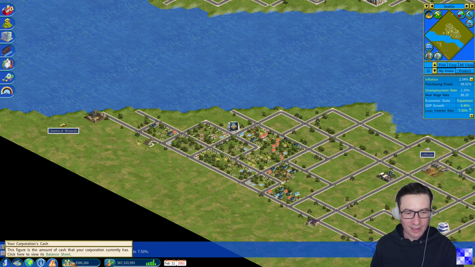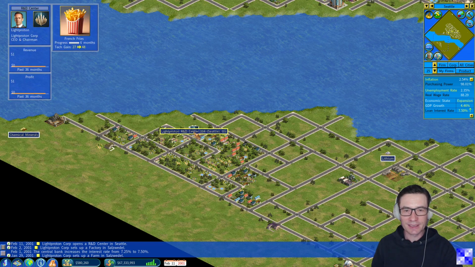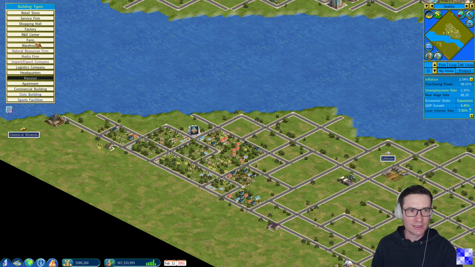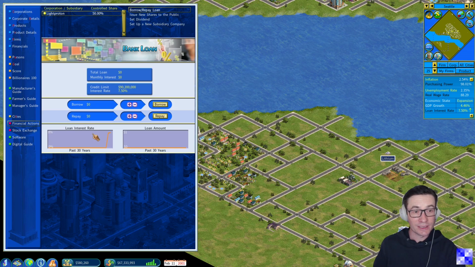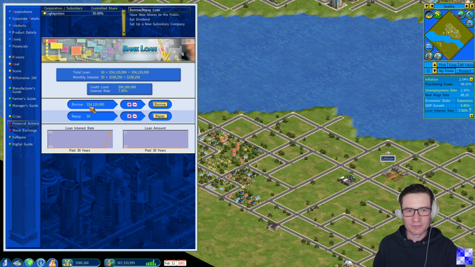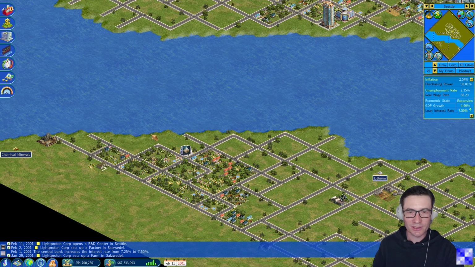Now checking our bank account, we see that we have not enough funds left to set up another R&D center. We can just try it out. Not enough cash. And this is where at this point we will take a loan. We will move to the information center, to financial actions, and let's try to get over with 54 million. Borrow, 54 million added to our bank account, now paying interest rates, of course.